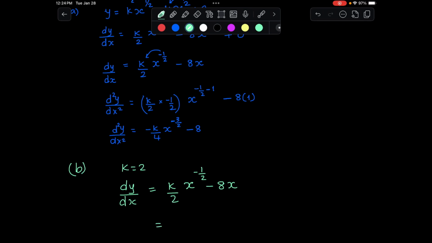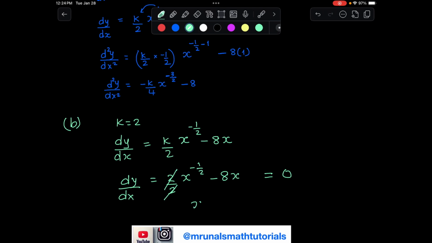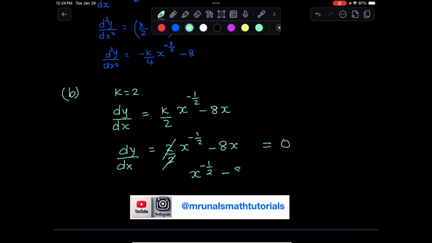Let's substitute that. So 2 divided by 2 is going to give me 1, and all that is equal to 0. This gets simplified and we are left with x to the negative half minus 8x equal to 0.